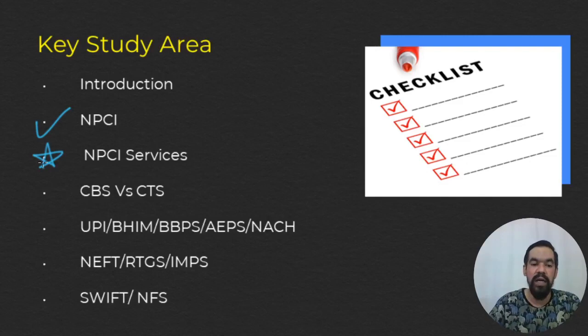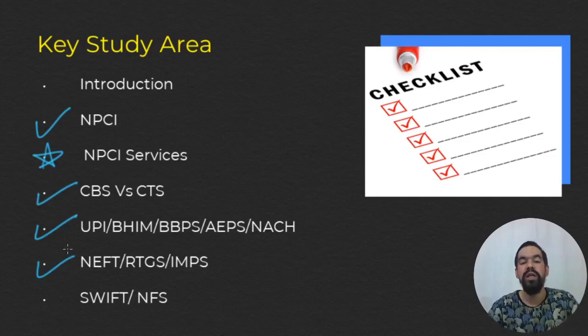And there are some other tools like CBS, core banking solutions, and CTS, that is cheque truncation system. We will discuss the key differences between CBS and CTS. And there are many online or digital tools like Unified Payments Interface, UPI, BHIM, Bharat Interface for Money, BBPS, Bharat Bill Payment System, AEPS, Aadhaar Enabled Payment System, and NACH. Apart from these, there are some common tools we generally use in internet banking, like NEFT, National Electronic Fund Transfer, RTGS, and IMPS. We will discuss these points also.